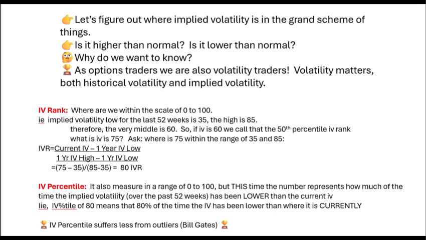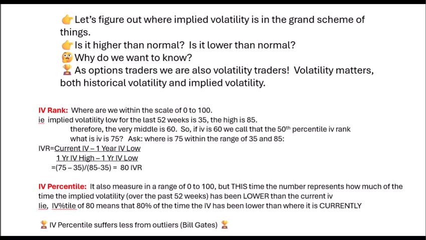So that would be telling us that implied volatility is starting to get to the upper end of the range that we have seen over the last year. And similarly, if the IV was down around 40, we would figure out that we are basically near the very lows of the year. Now, the second calculation is called IV percentile.